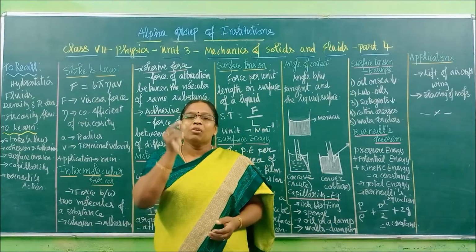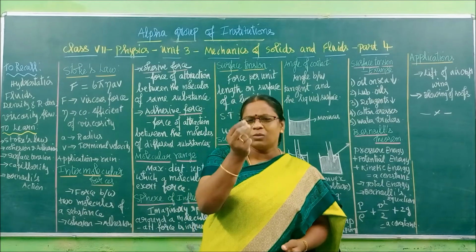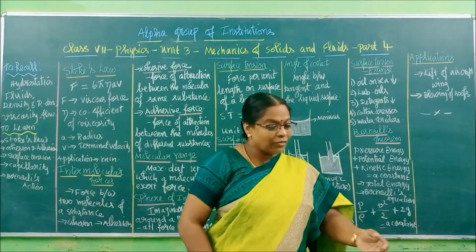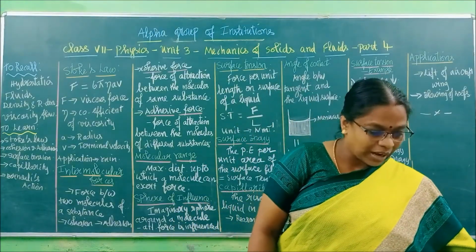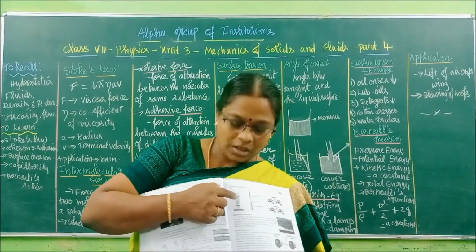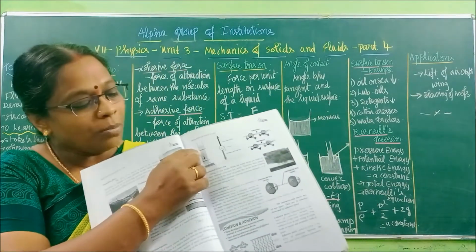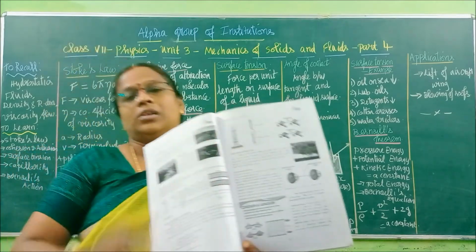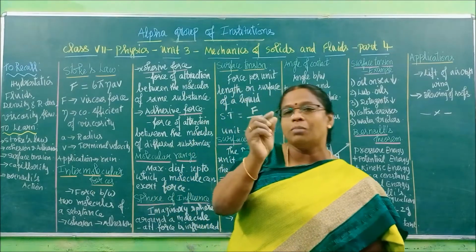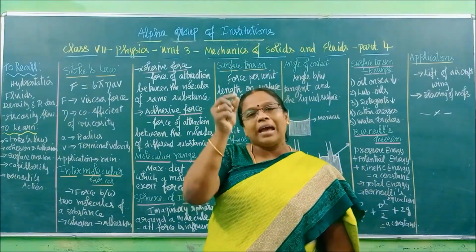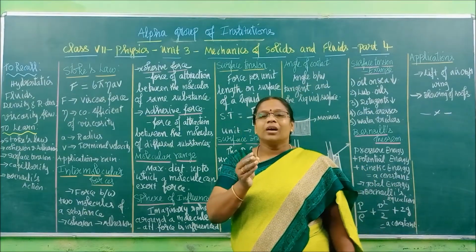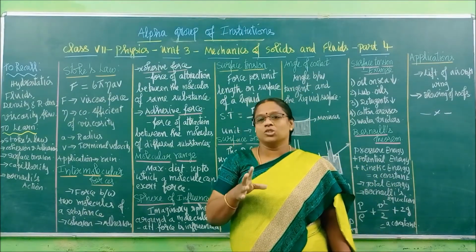So like that, if a small object, like one small iron ball, is placed inside a liquid, you can refer to the diagram at page number 59. So this is your picture, page number 59. Now, if you have one small ball flowing into that tube of oil, in the beginning that small ball will come very fast, and after reaching one particular distance, it will move very smoothly. It will follow some uniform motion.